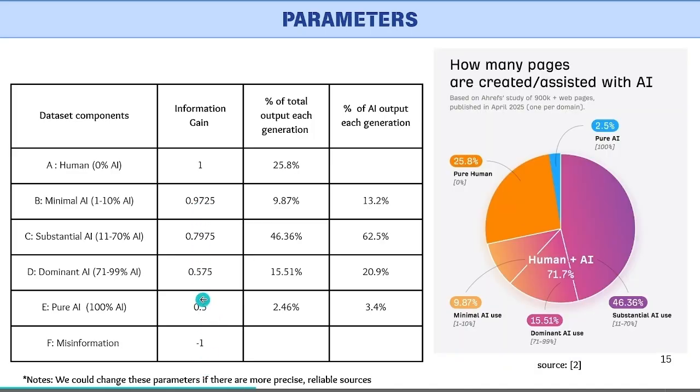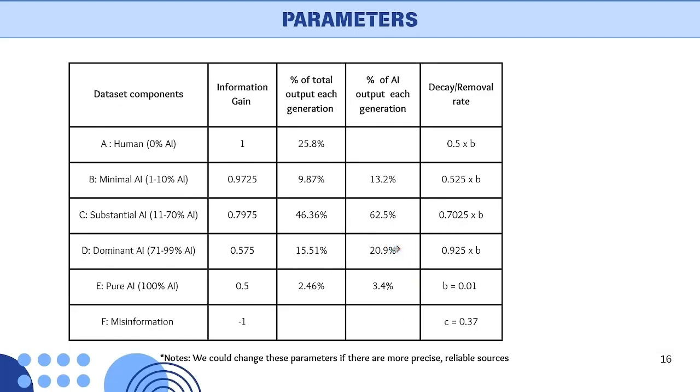In the second column, based on the data about how many pages are created or assisted with AI, we can assign a percentage for each component. And also based on this pie chart, we can calculate the percentage of AI output for each component, which is also the third column. And after doing some research, we find out that AI-generated data decays 2 times faster than human data in general. And based on that, the percentage of AI influence in each component, we assign this value.